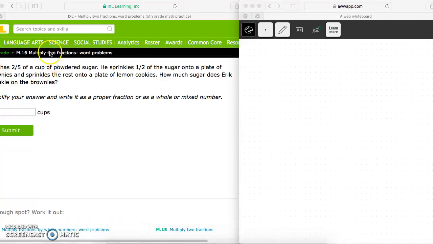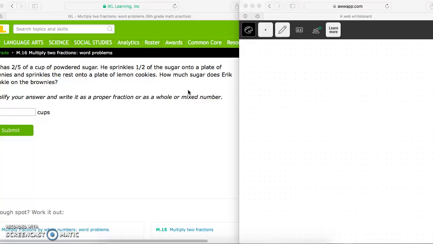Okay, if you're working on M16 word problems with fractions, we're going to practice doing a couple of them. First, read your whole entire problem. So Eric has 2/5 of a cup of powdered sugar. He sprinkles 1/2 of the sugar onto a plate of brownies and sprinkles the rest onto a plate of lemon cookies. How much sugar does Eric sprinkle on the brownies? Simplify your answer and write it as a proper fraction or as a whole or mixed number.